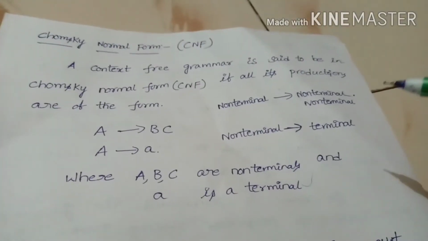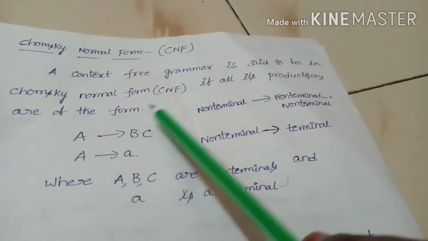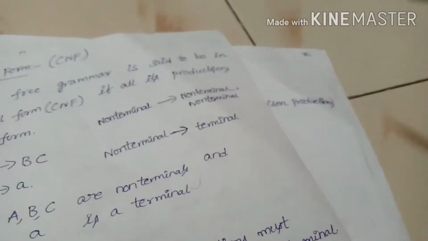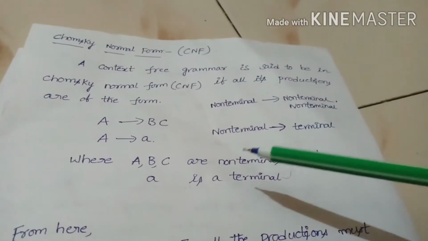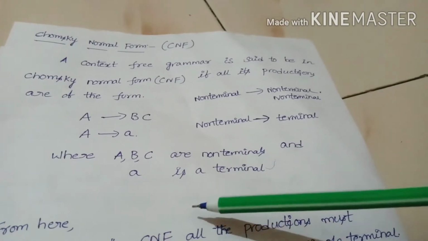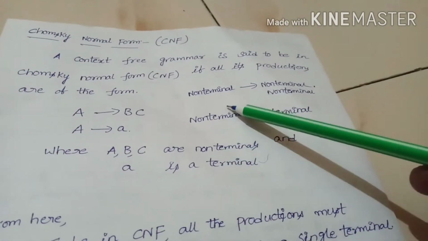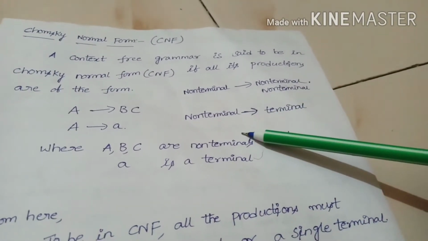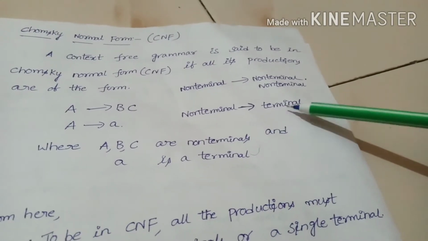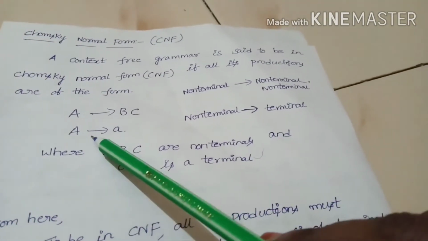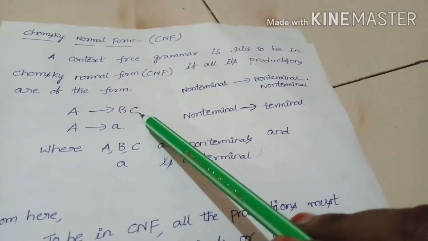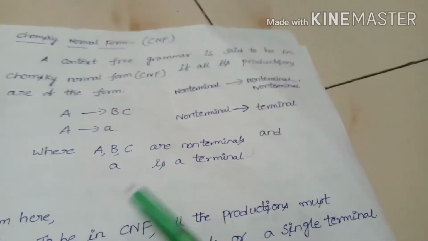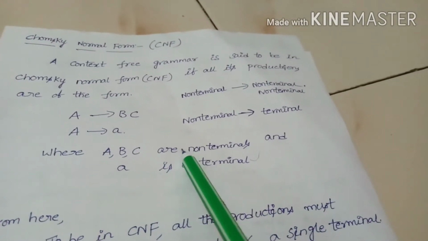First one, Chomsky normal form. A context-free grammar is said to be in Chomsky normal form if all its productions are in the form: non-terminal tends to non-terminal non-terminal, or non-terminal tends to only a single terminal. Like this, CNF is A tends to BC, A tends to small a. Here A, B, C are the non-terminals, and small a is the terminal.